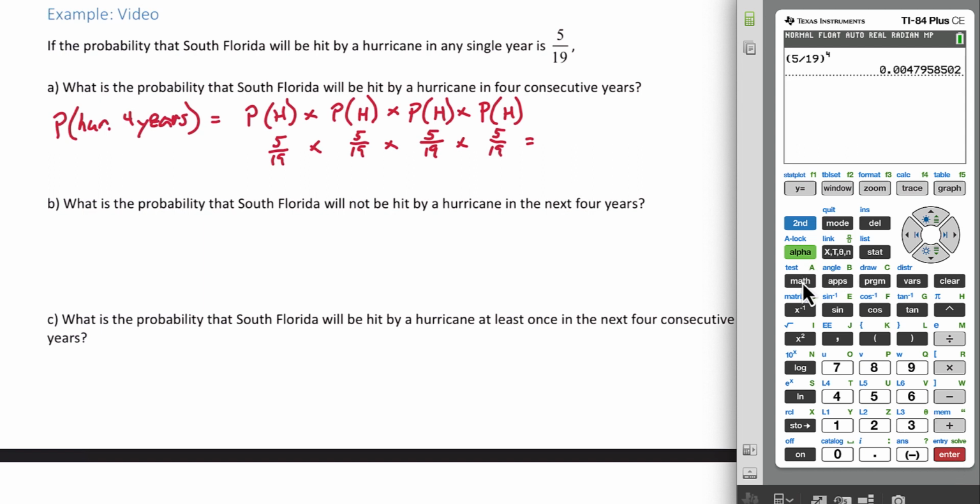Let's see what that looks like as a fraction. Math, enter. Notice it does not give us a fraction, but we can still write this as a fraction if we wanted to, and sometimes your homework will want you to write it as a fraction. The calculator just didn't do it automatically, so we need to look at the numerator and denominator separately. So look at 5 and raise it to the 4th power, and we get 625. And now separately look at the denominator, 19, and raise it to the 4th power. And here we get 130,321.